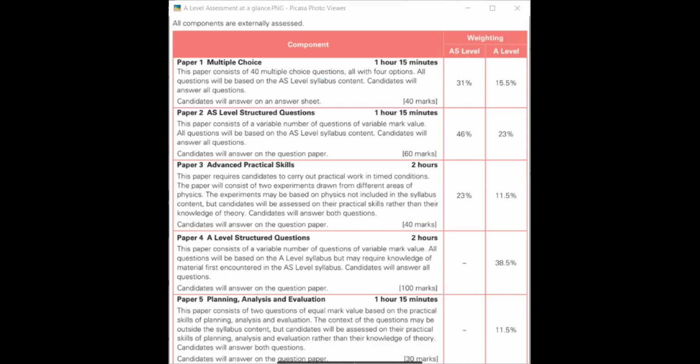Can you please read? Paper 1, multiple choice. This paper consists of 40 multiple choice questions, each with 4 options. Okay, understand? Wait, just a minute. Now we are going.